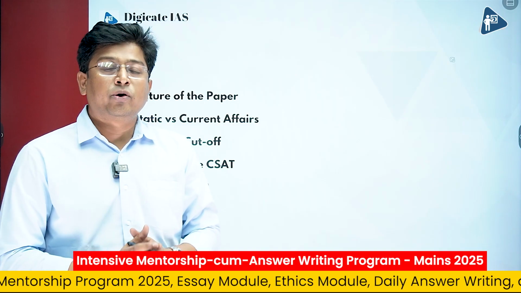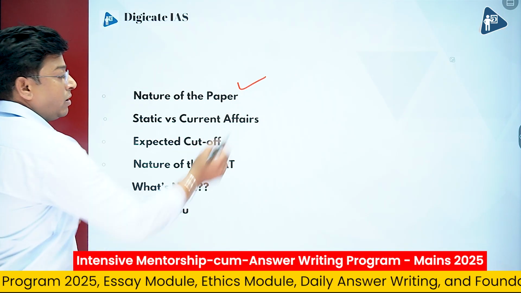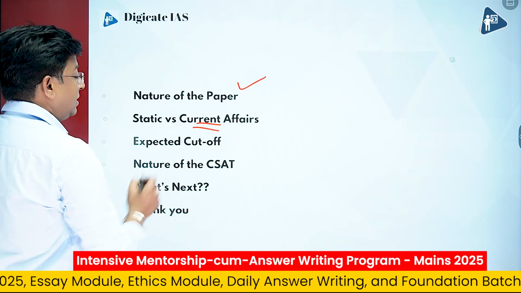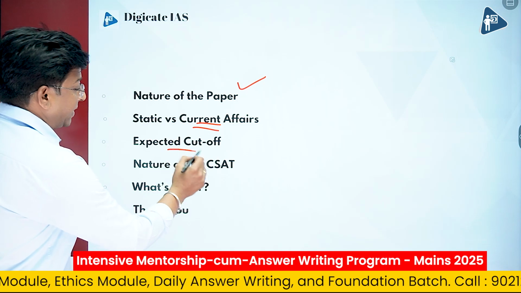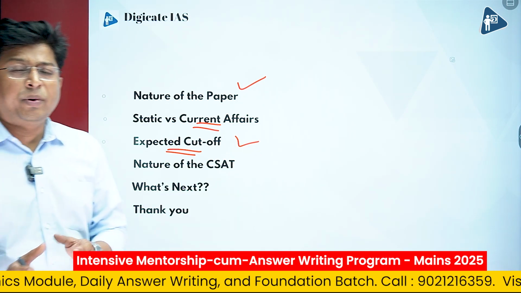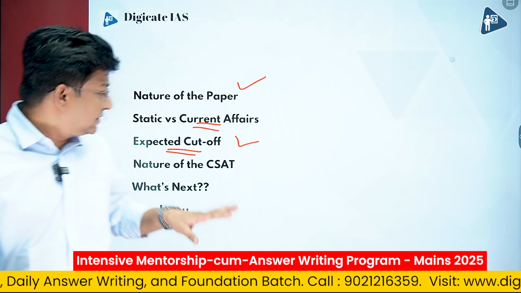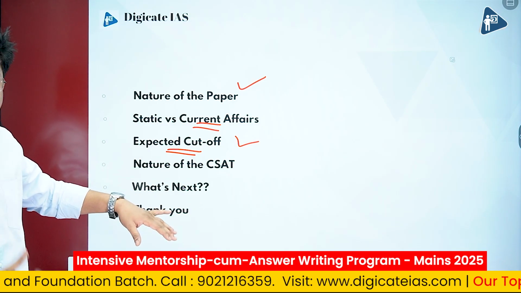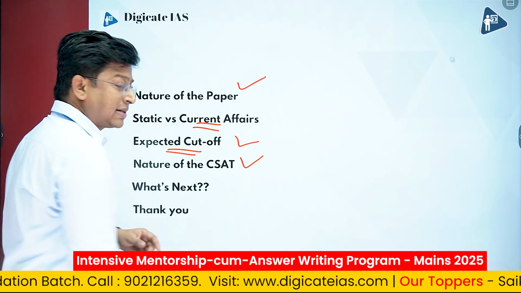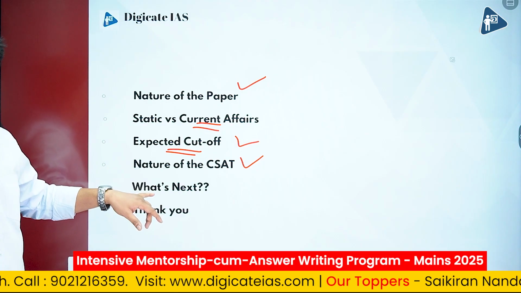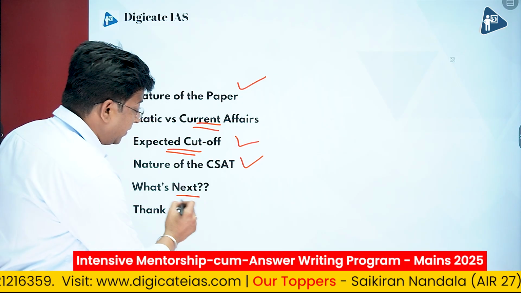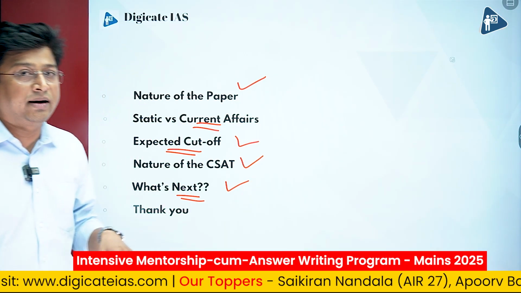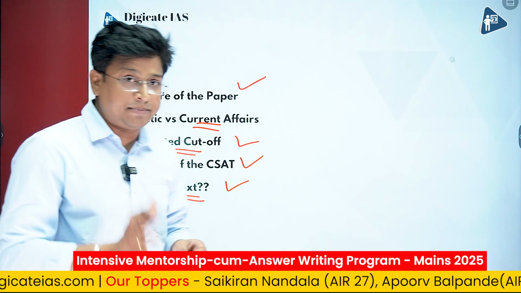So in this video, we are going to discuss the nature of the paper, what was the weightage of current affairs, and what could be the expected cutoff. There have been many questions regarding the CSAT as well, whether this year's paper was easy or difficult. Many students are facing difficulty in CSAT this year, so we will discuss that briefly, and what could be your next steps, even if you're clearing or not clearing.